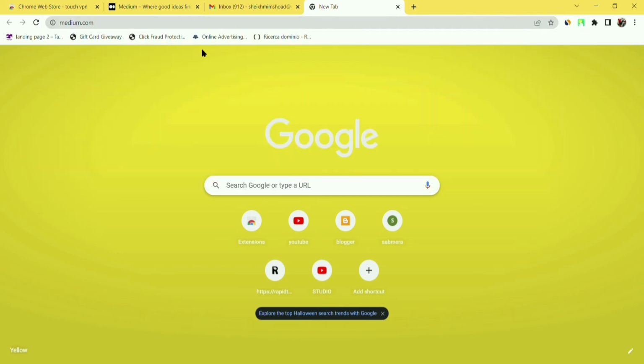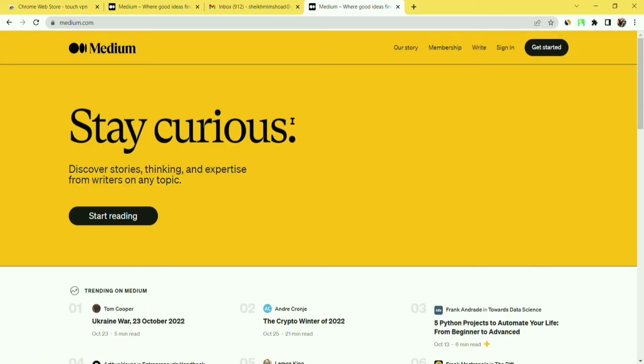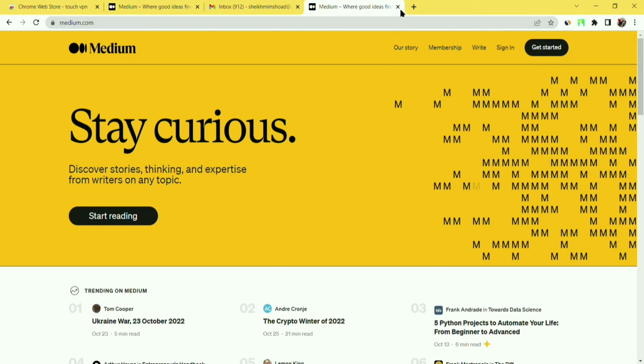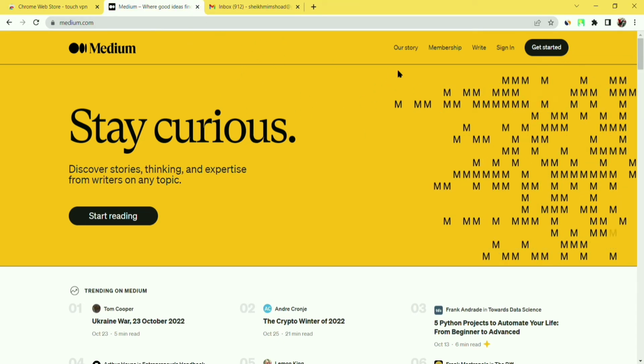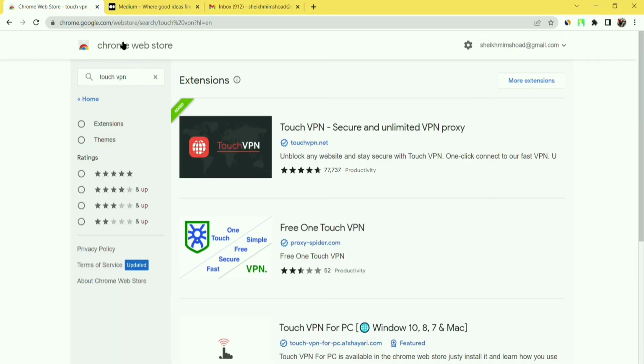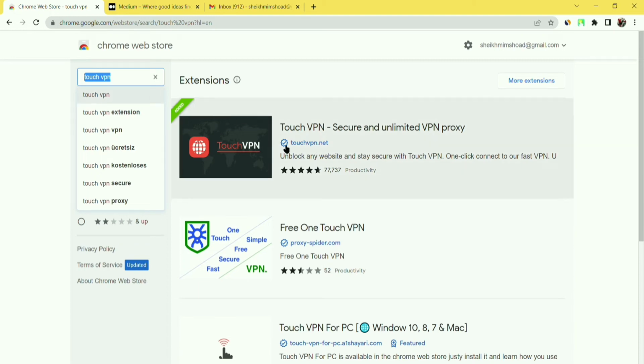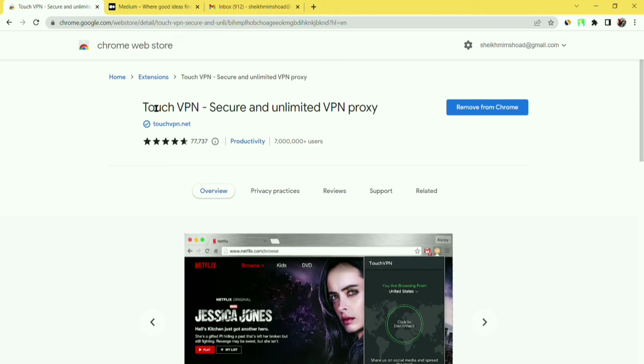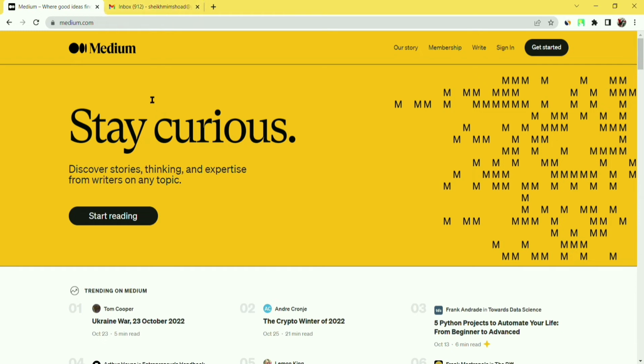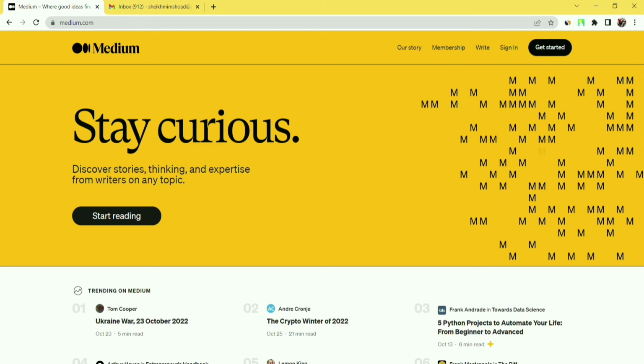If you are searching for medium.com and it takes a while to load, that means this website is not available in your country. For this reason you have to use a VPN, like I am using Touch VPN. Go to the Chrome Web Store, search for Touch VPN, and add it. It is a free VPN, you don't have to pay for it, and you have to connect it to USA or other available countries.